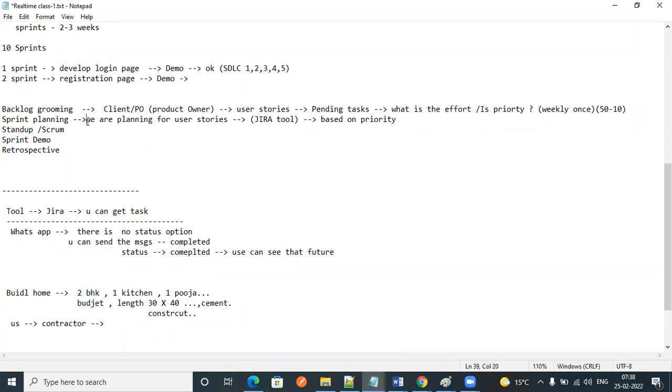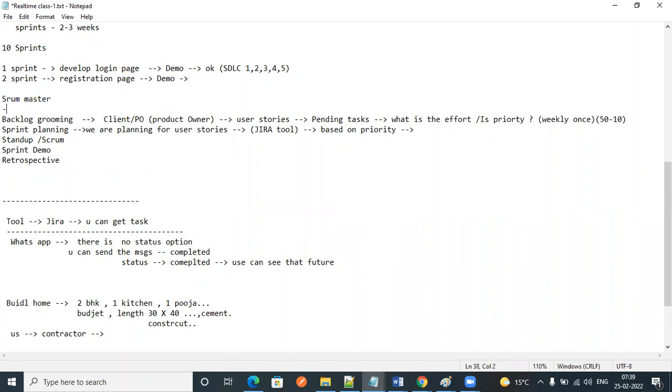You yourself can say, I'm very much interested in working on this task, you can assign it to me. Otherwise, sometimes we have a scrum master. The scrum master is going to handle everything, and he or she is the head for these calls.